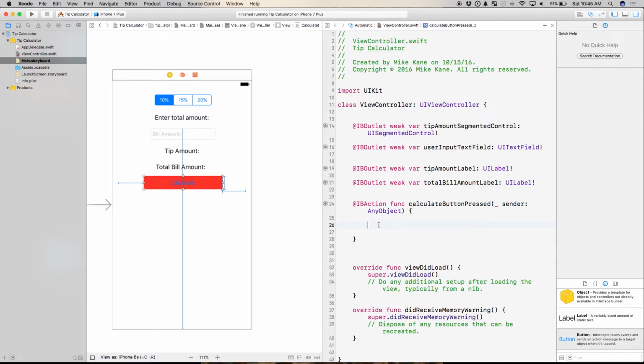I'm going to store them in a constant using let as opposed to a variable, because inside the scope of this function, I'm going to grab the segmented control. I don't ever need to change it again while this function is running. In one go, it'll create it, use it, go, but I'm never going to change it again. They may change it, hit it again, but cool, that's an entirely different run. Okay, so I'm going to say let tip percentage. I'm going to set it to a double.